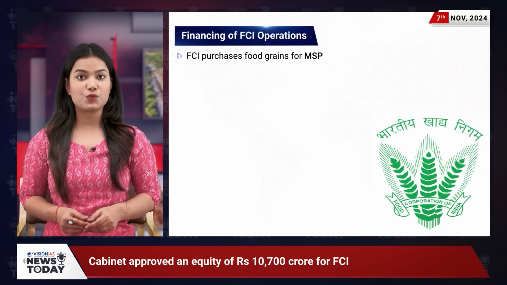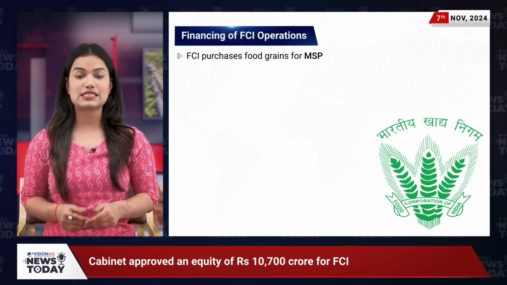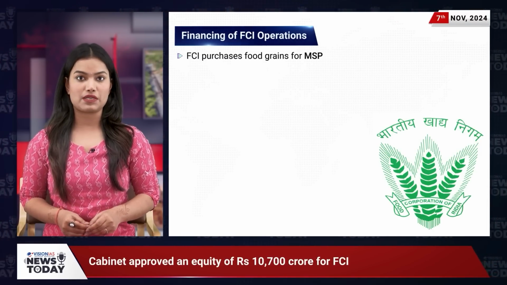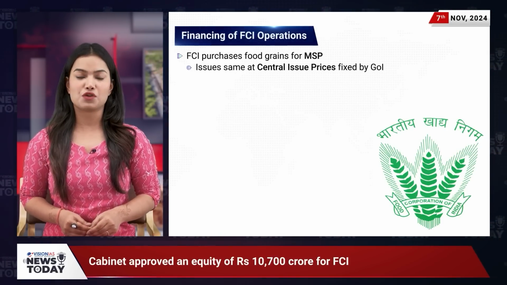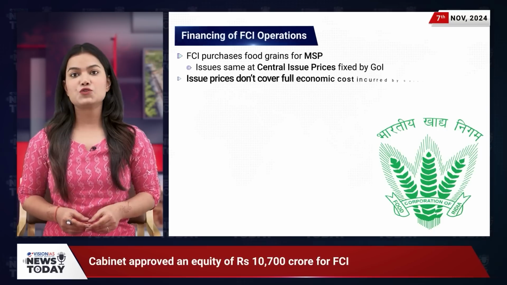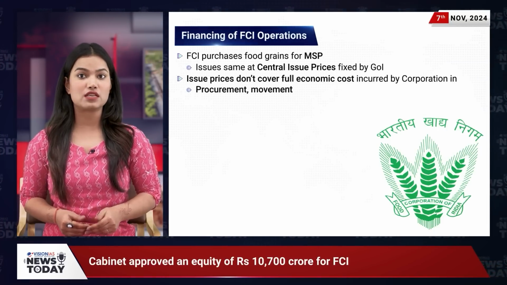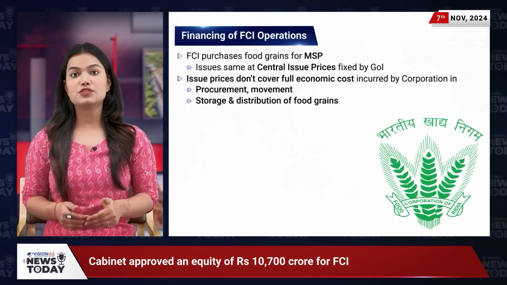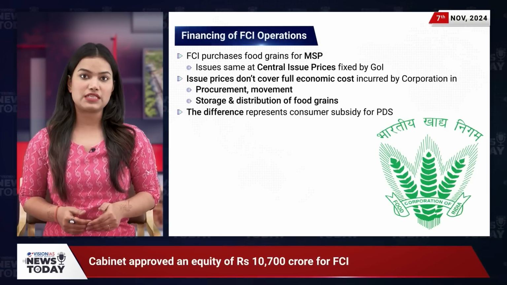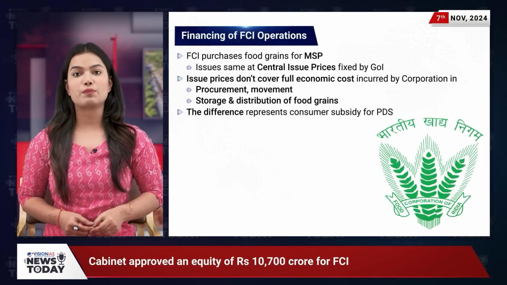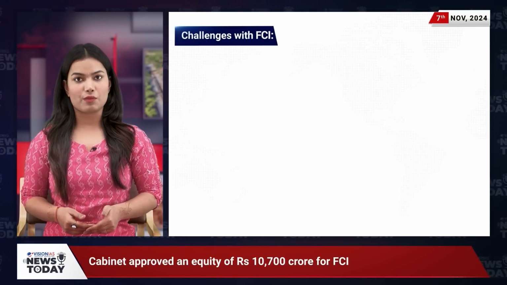The FCI procures food grains for the central pool at procurement prices, also known as minimum support price or MSP, and issues them at central issue prices set by the Government of India. However, these issue prices don't fully cover the economic costs involved in the procurement, movement, storage, and distribution of food grains. The difference represents the consumer subsidy for the Public Distribution System, or PDS, which is covered by the Government of India. But challenges remain.